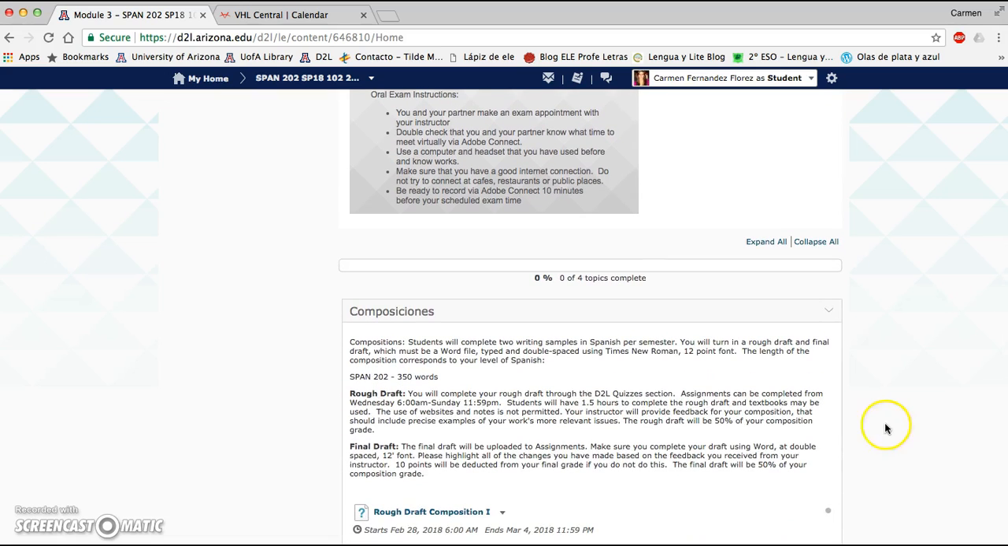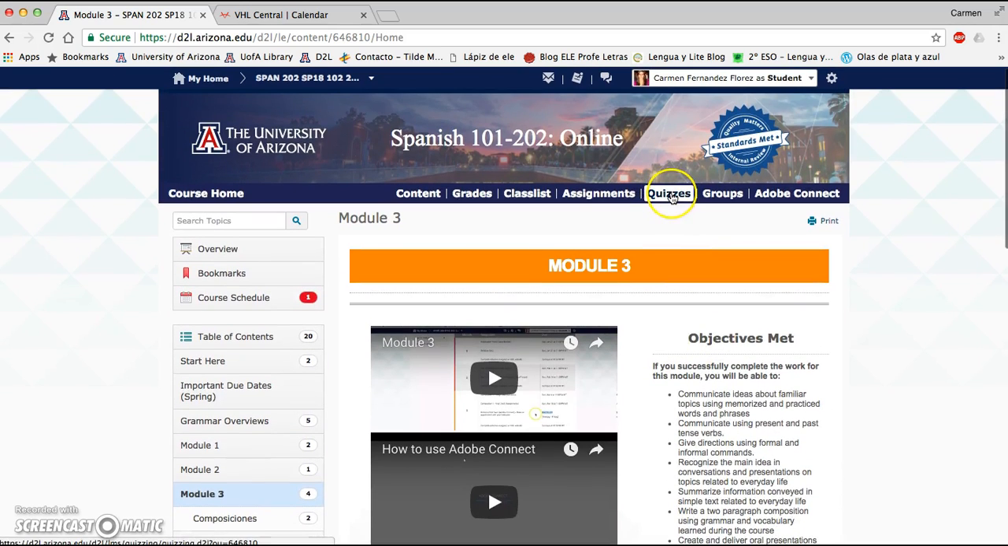Also, follow these guidelines, okay, double spaced, and 12 font, but this is mainly for the final draft. For the rough draft, I don't mind that much about these guidelines, but I do suggest that you start writing in Word and then you paste it into quizzes, but remember it has to be within the hour and a half that you start taking the quiz.